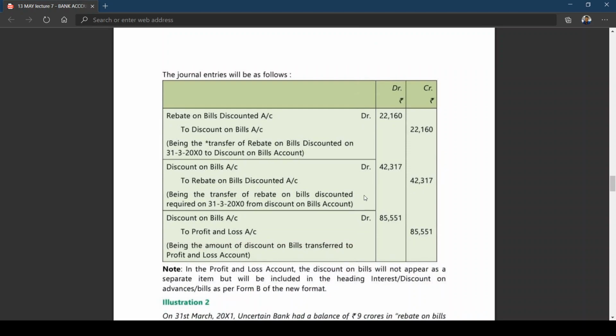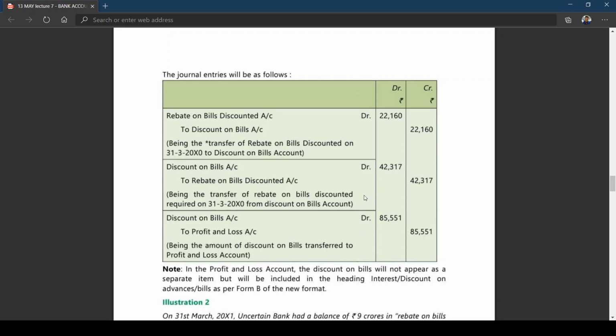I repeat once again. First entry will be reversal of unexpired discount of previous year. What is the entry? Rebate on bills discounted account debit to discount on bills. Then the next entry is adjustment entry for rebate on bills discounted for the current year ending. What is the entry?